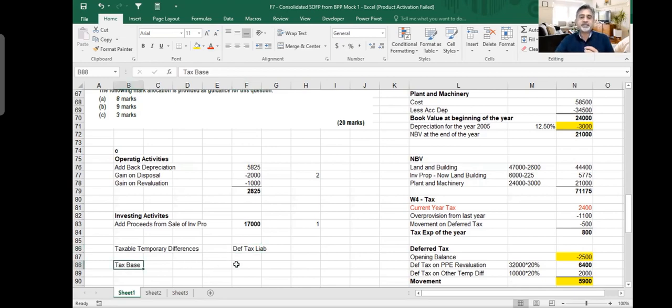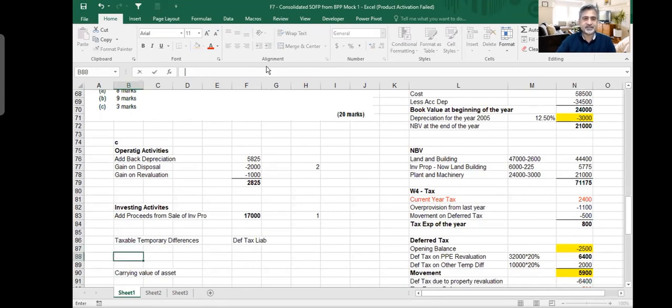Then you say tax base. Tax base is the value of asset in the books of the tax department. You have 2 values of asset. You call it the carrying value of asset, or the tax base of an asset. In your books, this is your IFRS thing, and this is your tax thing. Let's suppose you show an asset for $100,000, but for the tax department, it is $80,000. So this is the difference between the tax base and the carrying value.